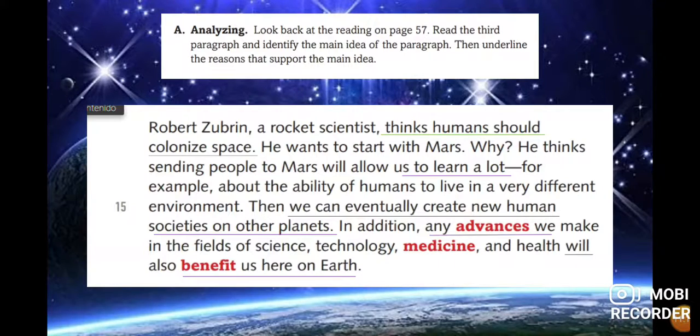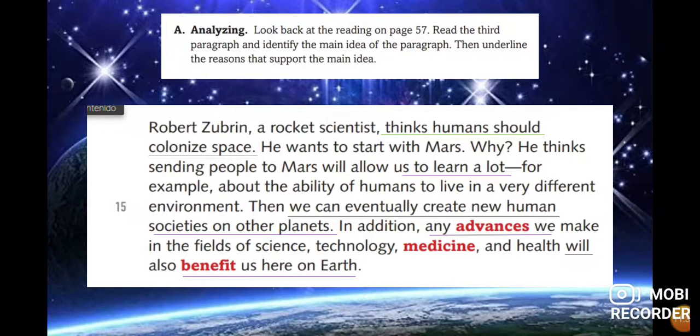He thinks sending people to Mars will allow us to learn a lot. For example, about the ability of humans to live in a very different environment. Then we can eventually create new human societies on other planets. In addition, any advances we make in the fields of science, technology, medicine, and health will also benefit us here on Earth.